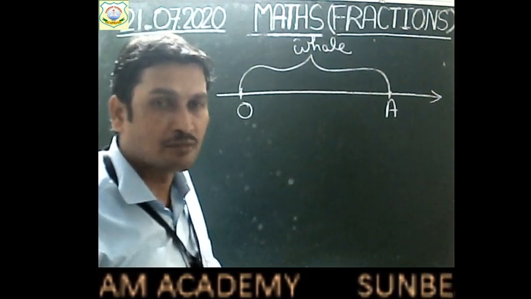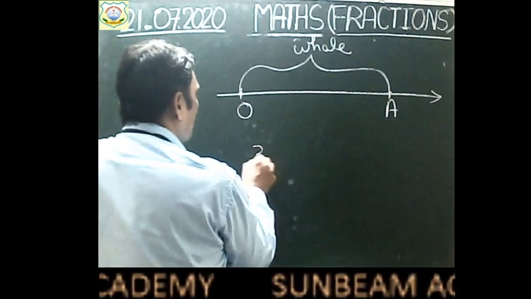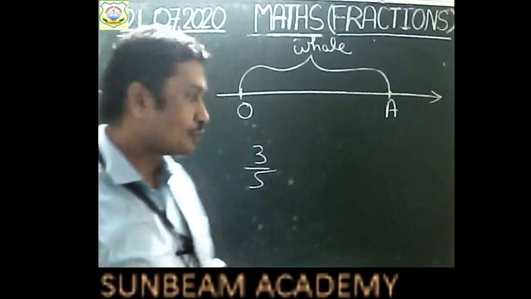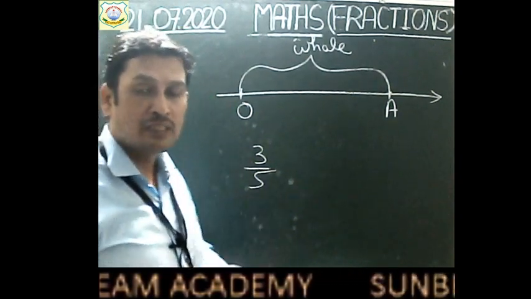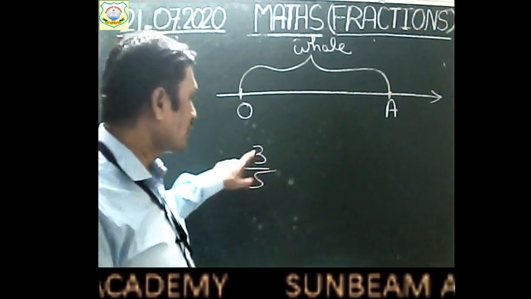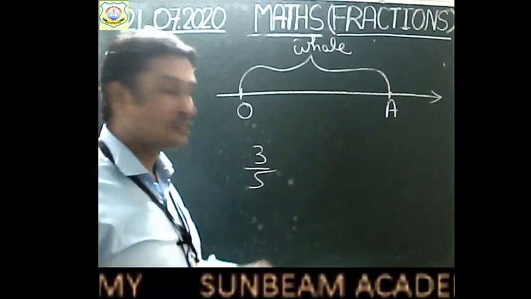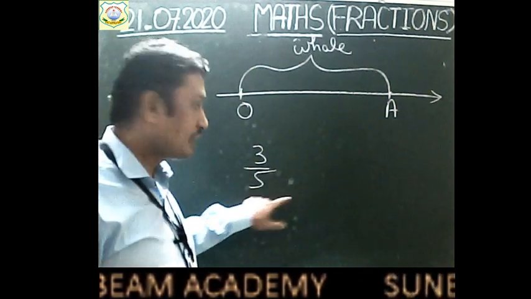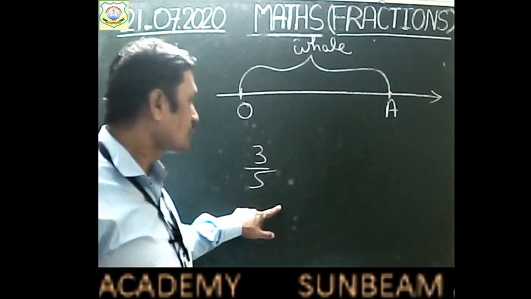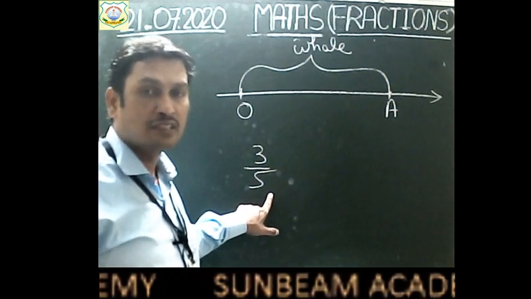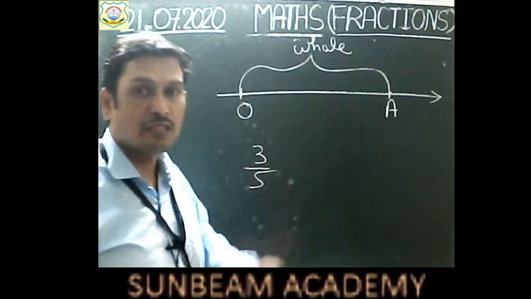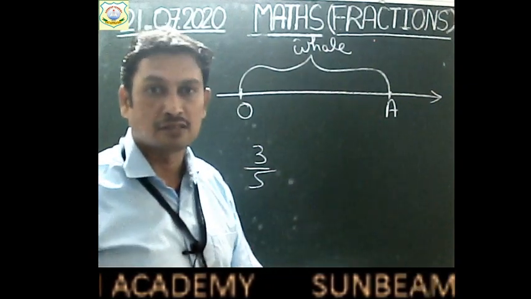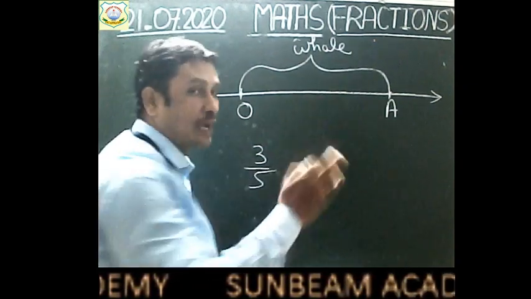So how will we show it, children? Suppose we have to show 3 by 5 of this line segment. Children, in total how many partitions do we have to make here? In 3 by 5, the total number of partitions is represented by the denominator. So 3 by 5 shows that we have to make 5 partitions, and out of these 5 partitions, we have to choose 3 parts. So we will divide this line segment into 5 equal parts.